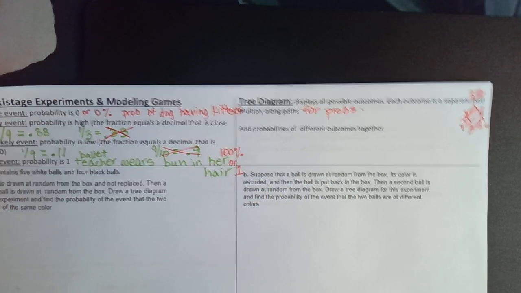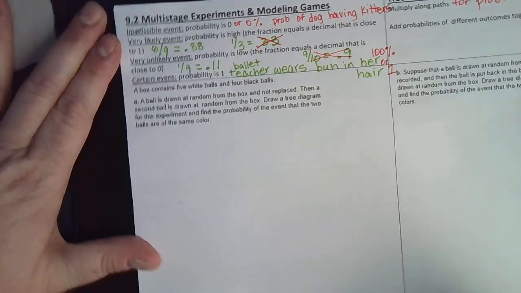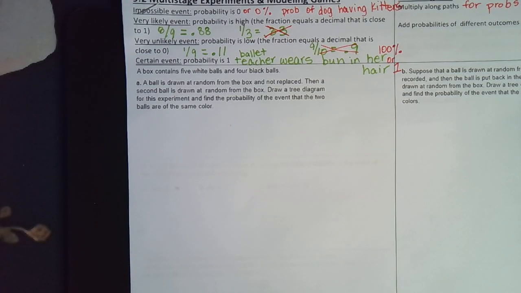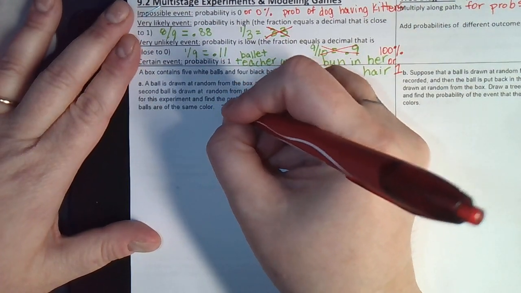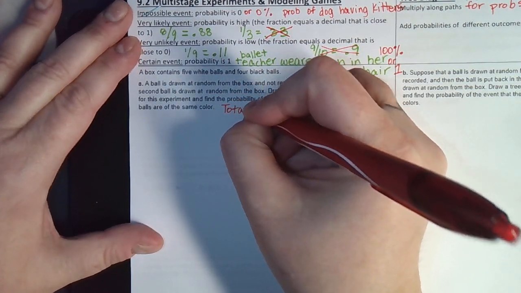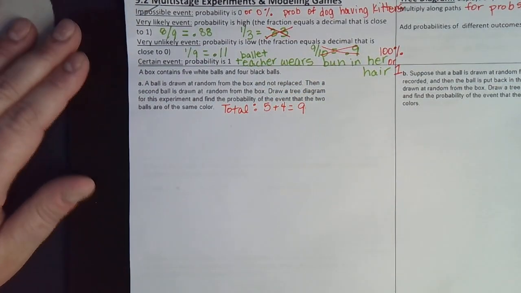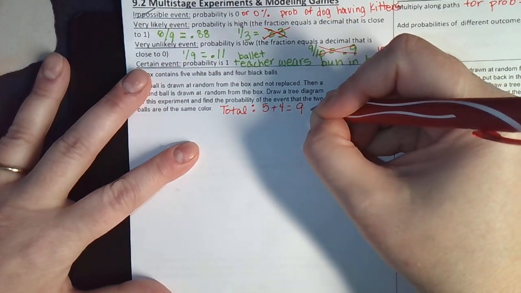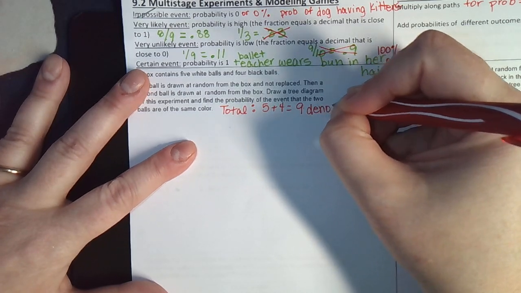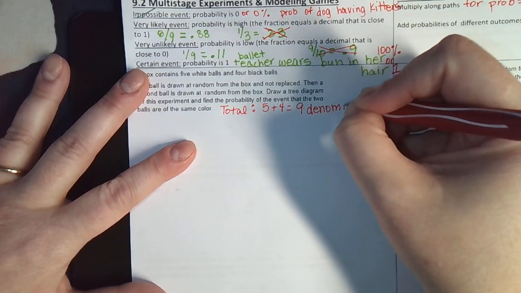Okay, let's look at this part A. It says a box contains 5 white balls and 4 black balls. Okay, how many balls are there total? Well, 5 plus 4 is 9. Okay, so that 9, the total we learned in the last section, is going to be the denominator.